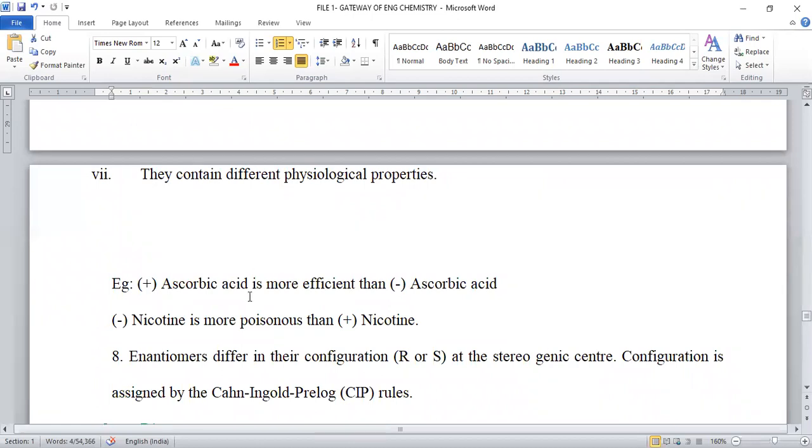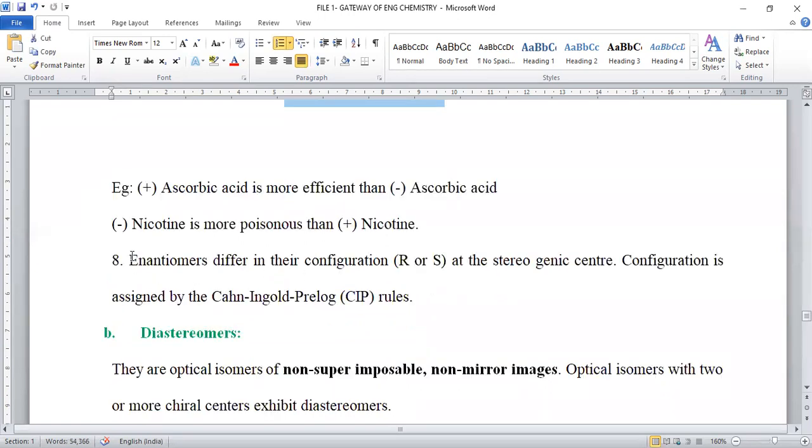Chiral column chromatography will be employed. Physiological properties of enantiomers are different. When ascorbic acid, vitamin C, was taken, plus ascorbic acid has more immunity power when compared to minus ascorbic acid. So their biological activities are different. Even though both have the same molecular formula and the same physical properties, based on their orientation of the functional group, their biological properties are varied.